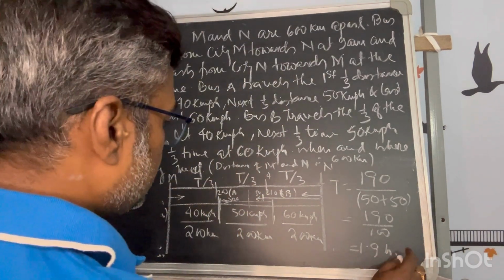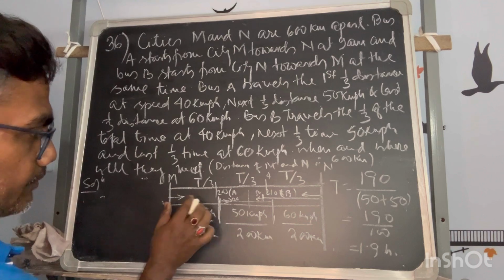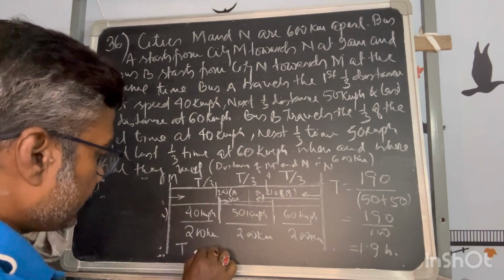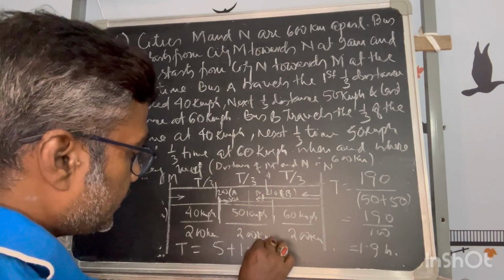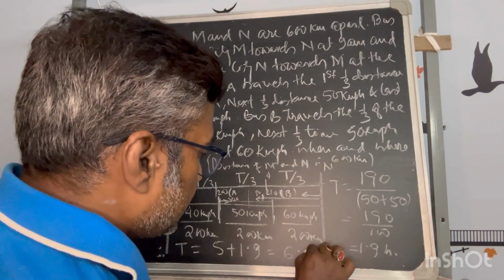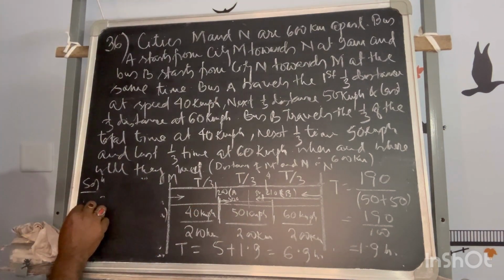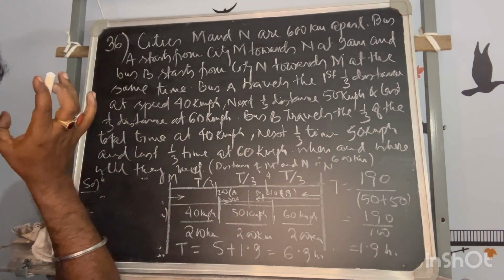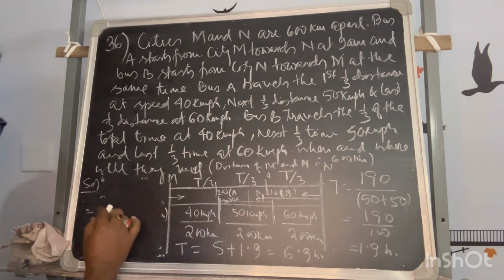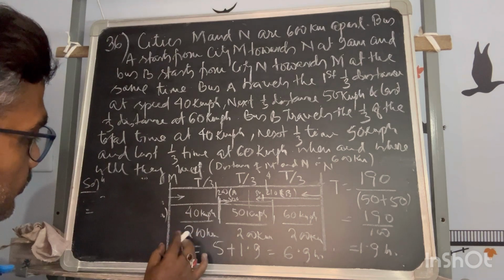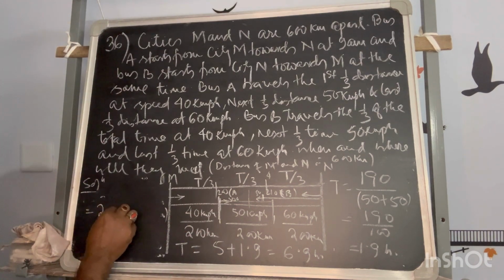So when will they meet? Already covered 5 hours. So the total time when they will meet is the 5 hours already calculated plus 1.9, so that is 6.9 hours after which they will meet. Where will they meet? In the first 5 hours he has moved with 40 kilometers per hour, so 200 he has moved.